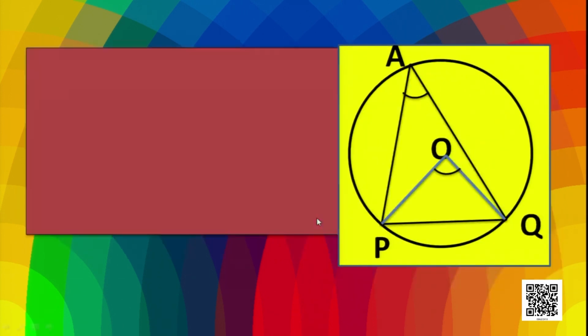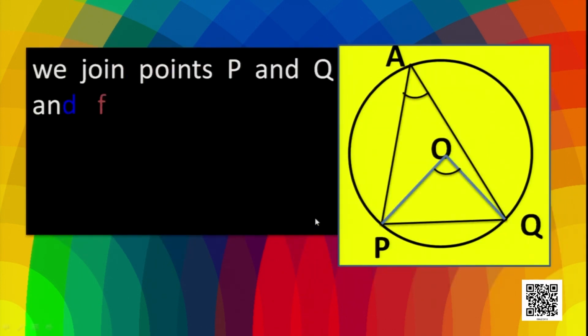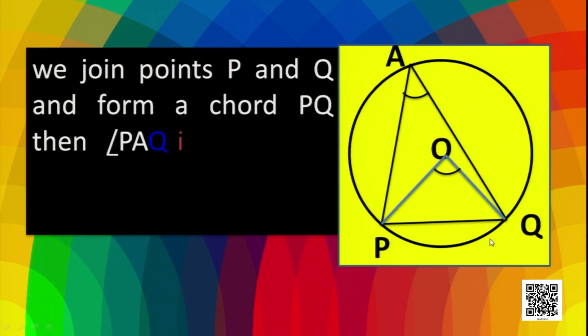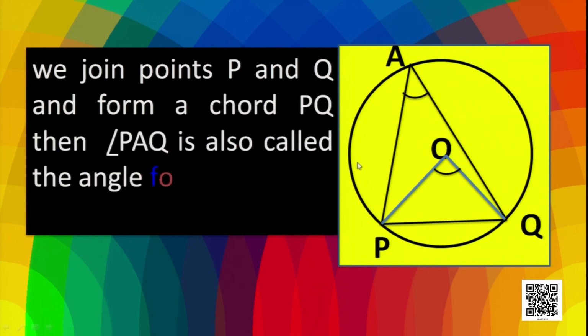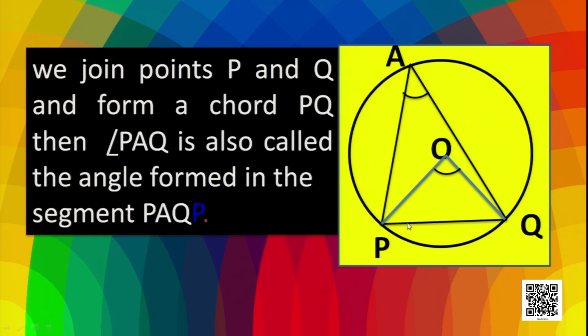Now you see, in this case, if we join P and Q, we get a segment. We have two segments, one is the major segment and another is the minor segment. We can say this angle PAQ is the angle subtended by PQ in the segment.